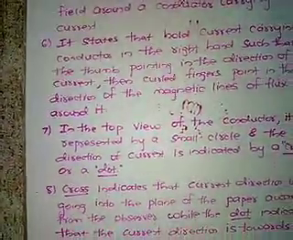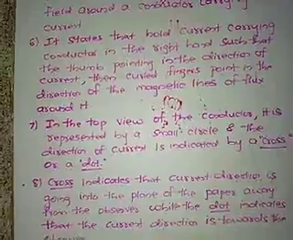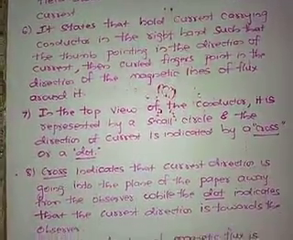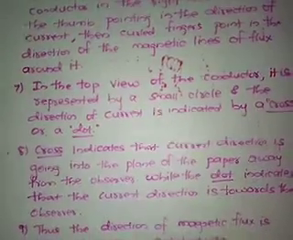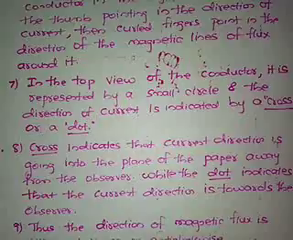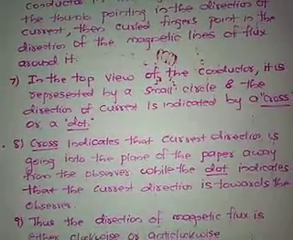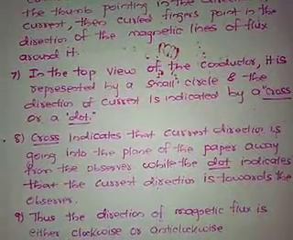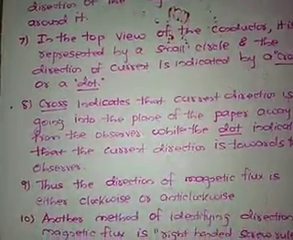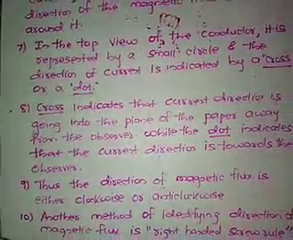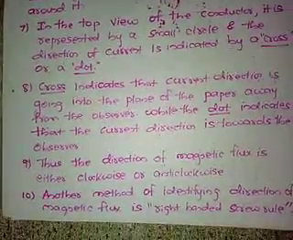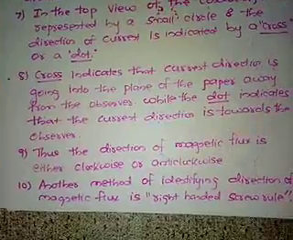If we consider the top view of the conductor, it is represented by a small circle. The direction of current is indicated by a cross or a dot. A cross indicates that the current direction is moving away from the observer, whereas a dot indicates that the current direction is towards the observer. Like this we can indicate the direction of the current looking from the top of the conductor. Thus the direction of the magnetic flux is either clockwise or anti-clockwise.